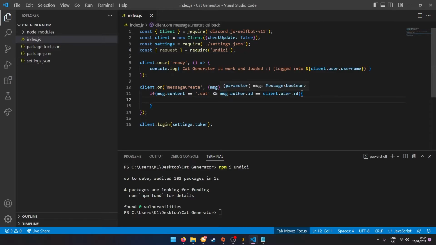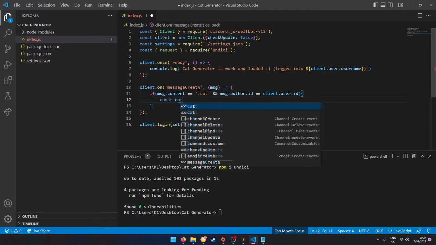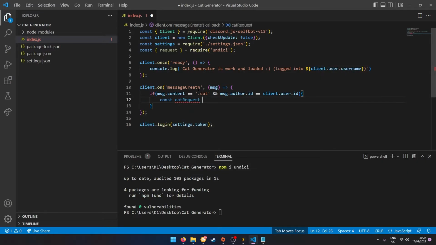Now what you want to do after you do that is you want to type in const, and we're going to do cat request is equal to await. And actually, before we do that, we're going to put async up here and async up here, just so this runs asynchronously. And we're going to do request.